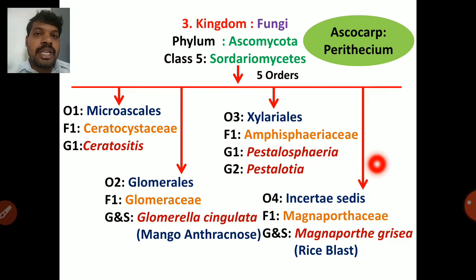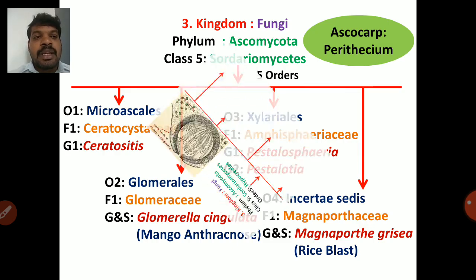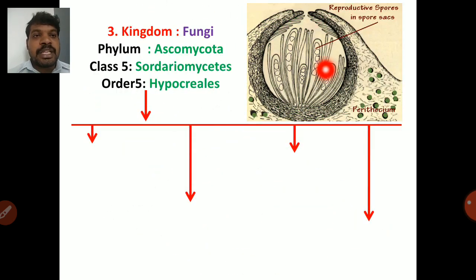So if an order has no name at all, what we can say is Incertae sedis. Family one is Magnaporthaceae, genus and species is Magnaporthe grisea. That is rice blast. Rice blast disease is caused by Magnaporthe grisea. So this is your perithecium. Perithecium is a pear-shaped structure which contains ascus and ascospores.